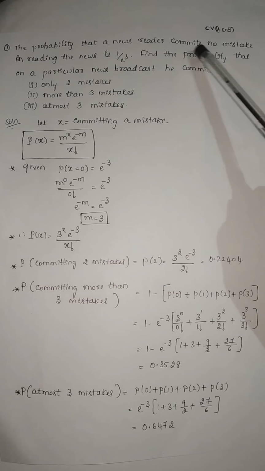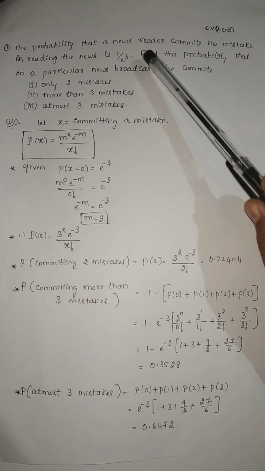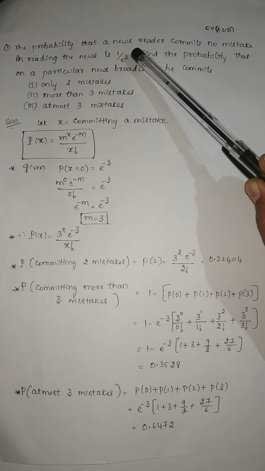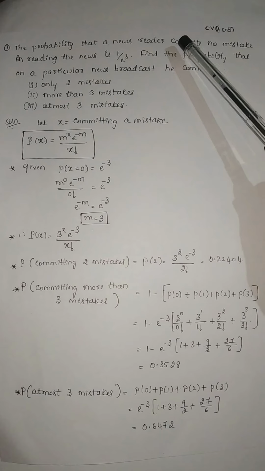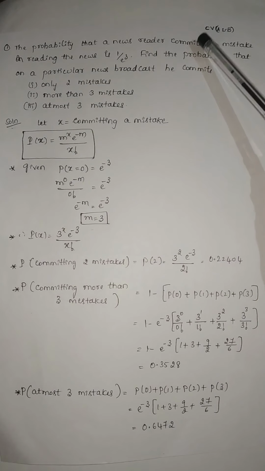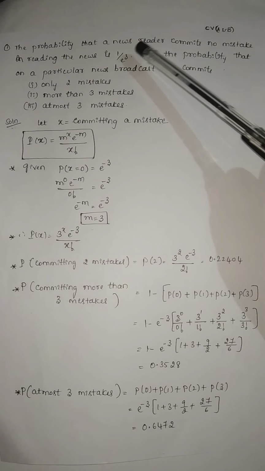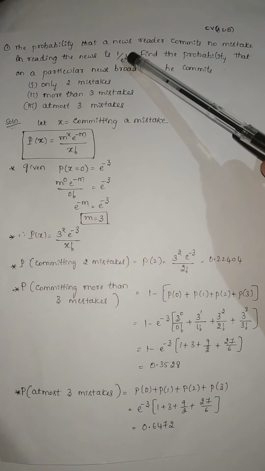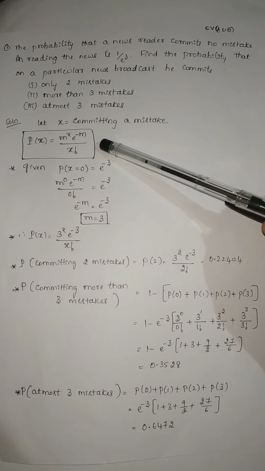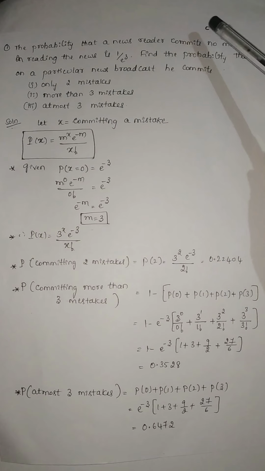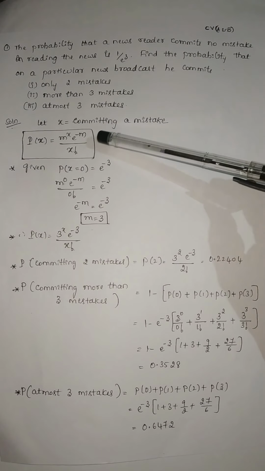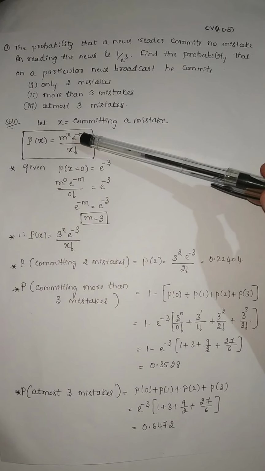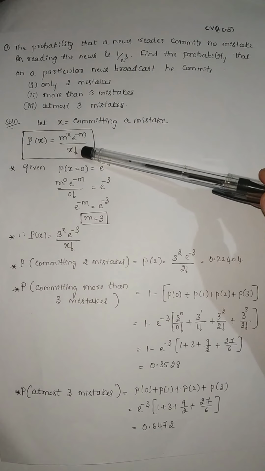Here the probability that the newsreader commits no mistake is 1 divided by e to the power of 3, and the number of mistakes is also not mentioned properly. So n tends to infinity, and when p is very small, we take the problem under Poisson distribution. The formula is P(x) = m to the power of x into e to the power of minus m divided by x factorial.